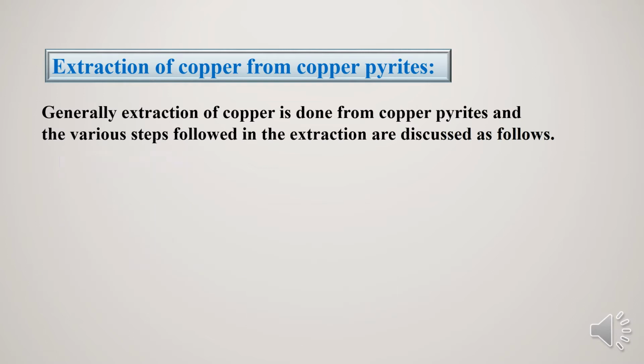And the next step is roasting. Roasting means here we are going to heat the ore in the presence of excess of air. Once we heat the concentrated ore in the presence of excess of air, what happens? All the moisture will be removed, the volatile impurities will be taken off, and finally the ore becomes porous. So these are some changes that take place during the roasting process: we expel the moisture, expel the volatile impurities, and finally the ore becomes porous.